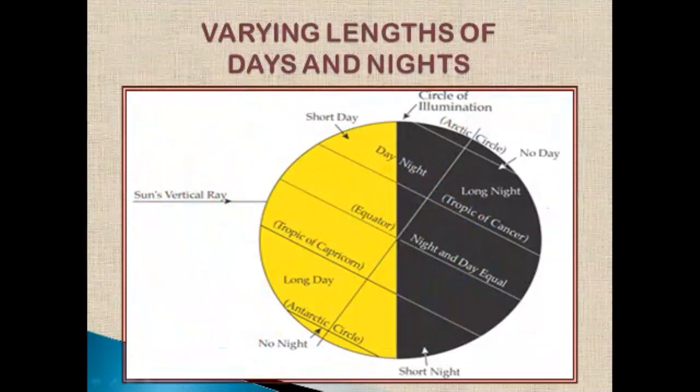Now the varying lengths of day and night. Dear students, you might be knowing that every day the days and nights are not the same. We say that a day is of 24 hours, but we don't have 12 hours day and 12 hours night. It differs according to the season, according to the rotation and revolution of the earth. In summer, we know that the days are very long and the nights are shorter. And in the winter, the days are very short and the nights are very long. So that is the figure that indicates varying lengths of day and night.